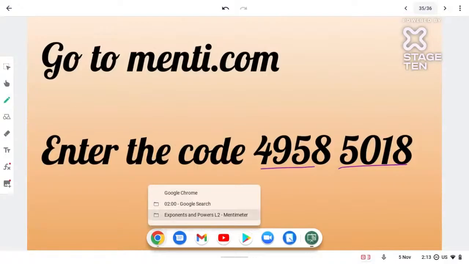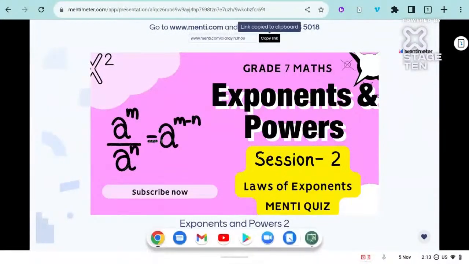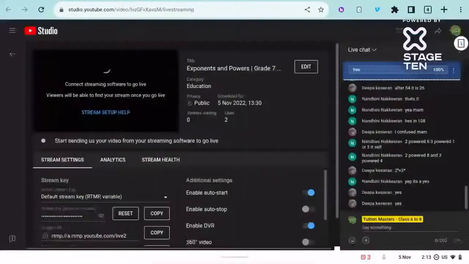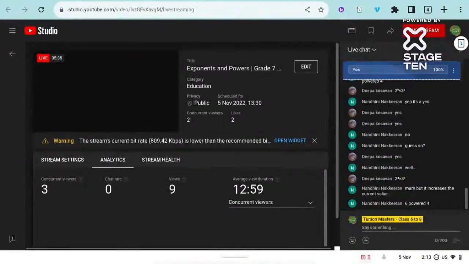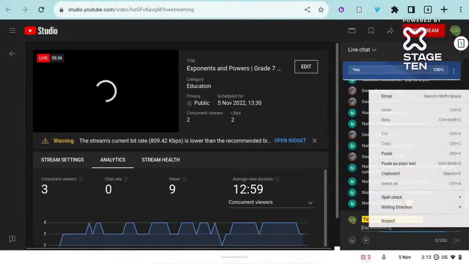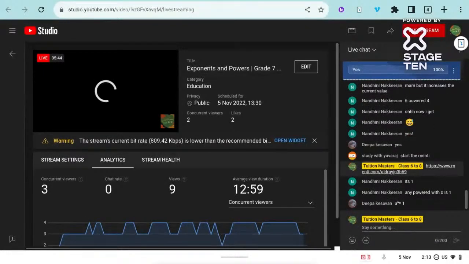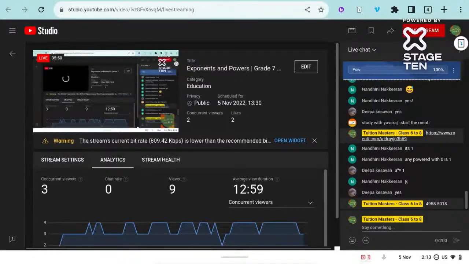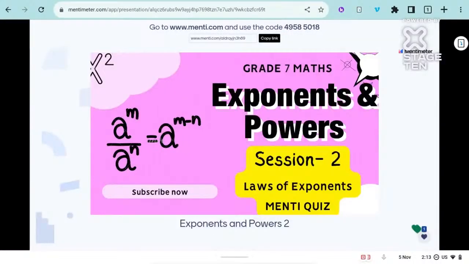So let me open your Menti. Look over here, this is menti.com. I will copy this link also and send it in the chat box. Yes, I've shared the link in the chat box, students. Please check it if you guys got it. I hope it came right. I've shared the link and the code also.